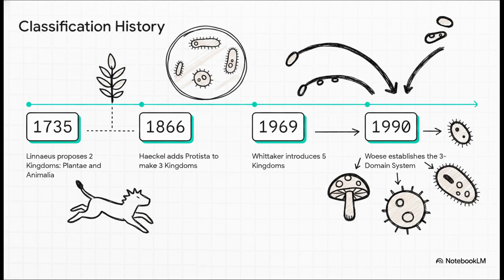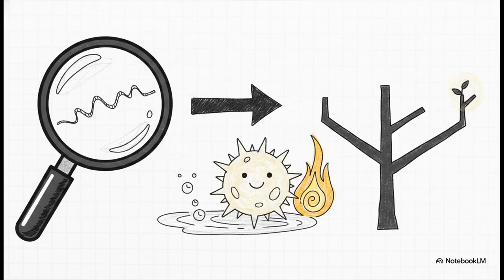Look at how this accelerates over time. Linnaeus gave us 2 kingdoms back in 1735. Haeckel added a third a century later when microscopes got a bit better. Whittaker gave us 5 in 1969, but the biggest, most disruptive shakeup happened incredibly recently, in 1990, thanks to a biophysicist named Carl Woese. So, Woese is looking at deep genetic codes, specifically analyzing a slow mutating gene called 16S ribosomal RNA, and he proved that looks can be incredibly deceiving.